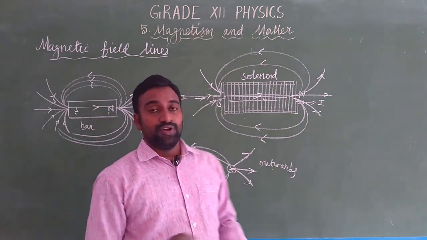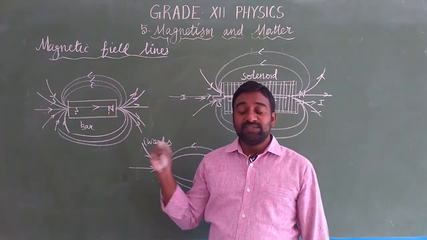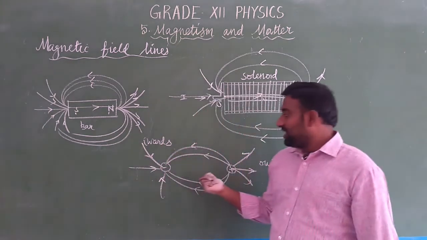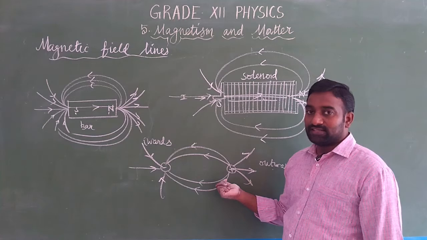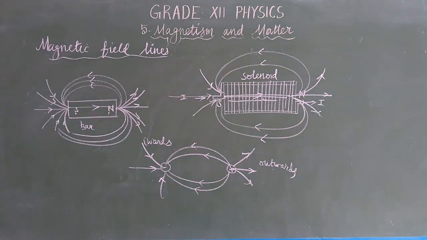Please keep in mind that we don't have magnetic monopoles. However small a piece you cut a magnet into, each portion acts as a magnet with two poles. But electrostatic field lines are not like that. Okay. In the next class, we are going to discuss the properties of magnetic field lines.